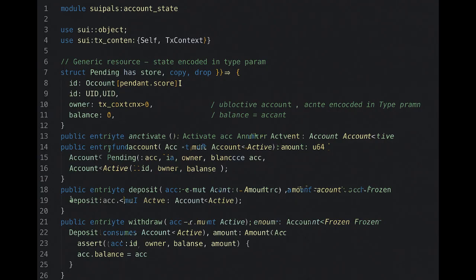Account is generic over a phantom state type, Pending, Active, or Frozen. Each transition function consumes the old value and produces the new one, so the compiler enforces the workflow. Try to call withdraw on a frozen account. Build fails. No runtime flags, no if status equals branches, just compile time certainty.